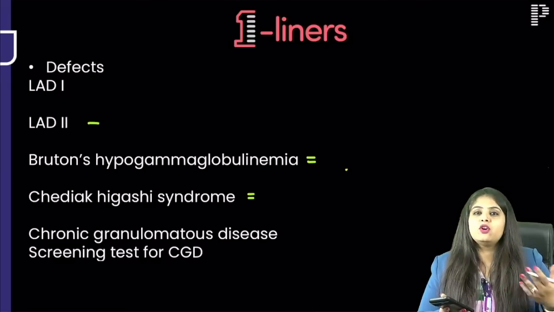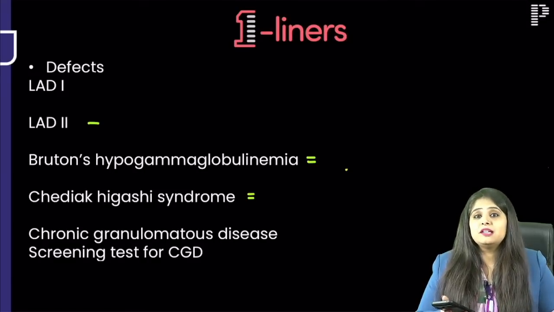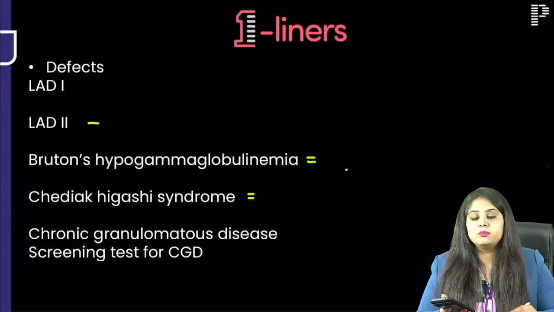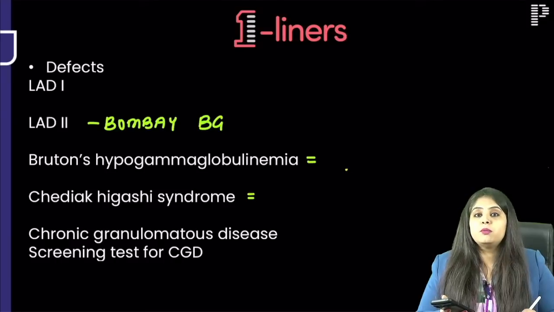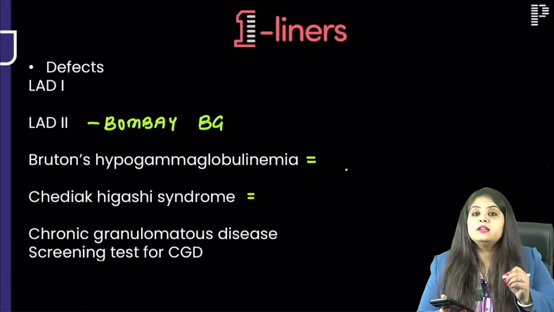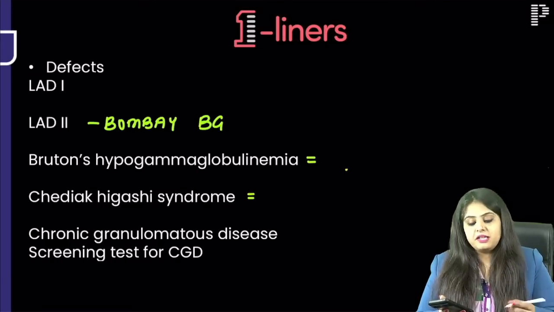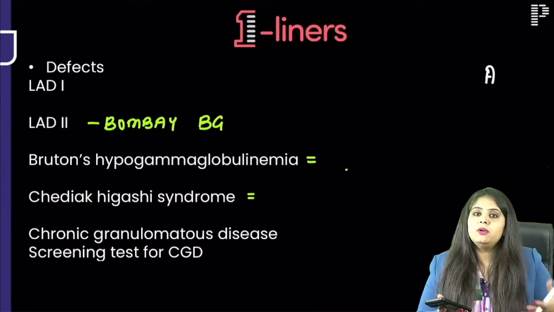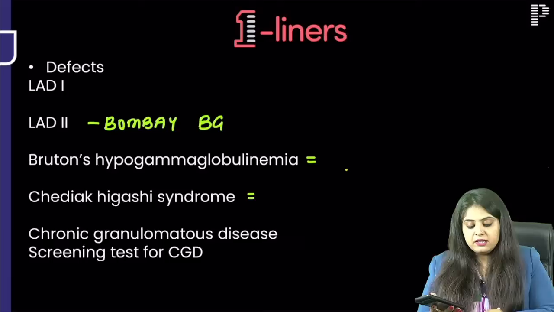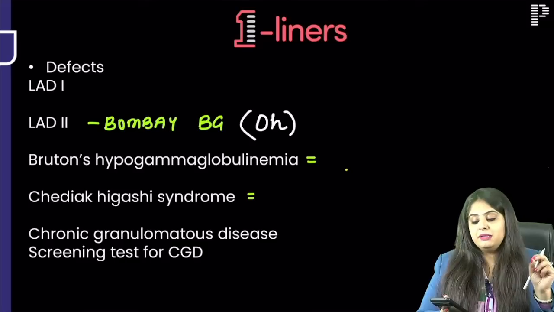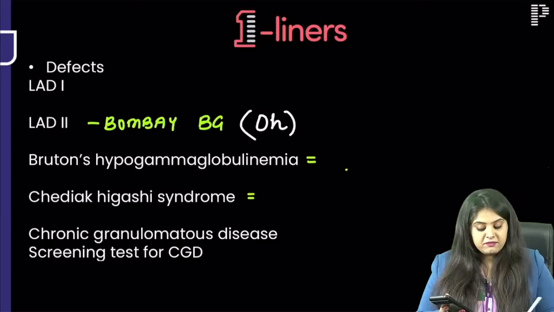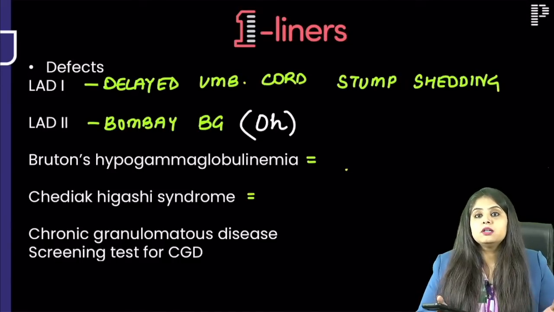Now you've done the MRAT-COP, do the defects. This question came in the last exam also, especially for FMG students. Which out of these is associated with Bombay blood group? So LAD2 is associated with Bombay blood group. The question was, how do you write the report of a Bombay blood group? When someone is A positive, you write A blood group. B positive, you write B, AB you write AB. O blood group, you write O. But when someone is Bombay blood group, you write OH. Capital O, small h. If this is written, that means they're talking about Bombay blood group. This was the question of the last FMG. Whereas LAD1 is associated with a problem in the umbilical cord stump shedding.